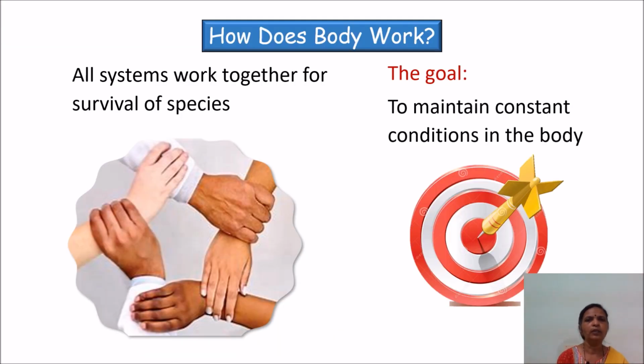Thus, all these systems work together to maintain an appropriate environment that surrounds the cell. So, their ultimate goal is to maintain the constancy of internal environment, that is homeostasis.